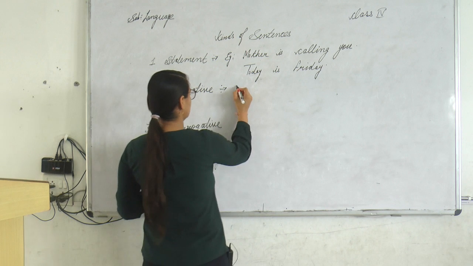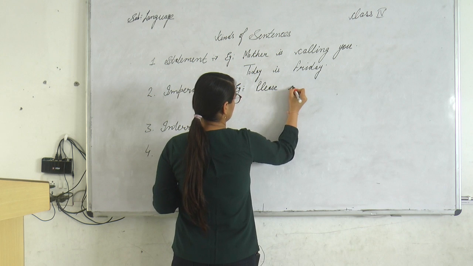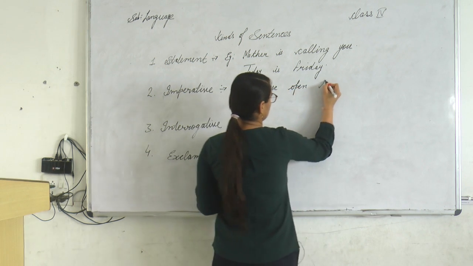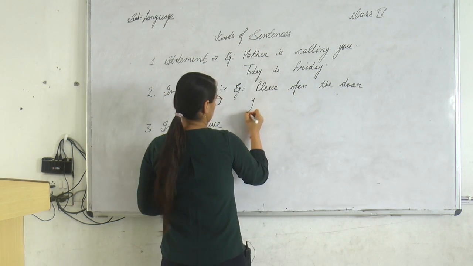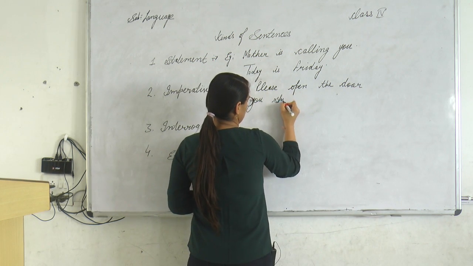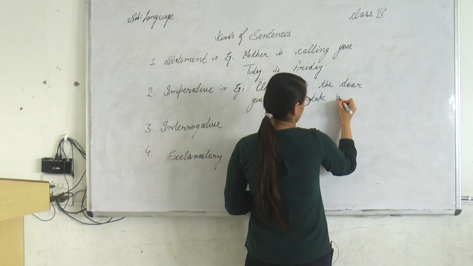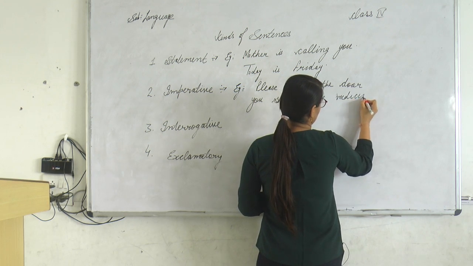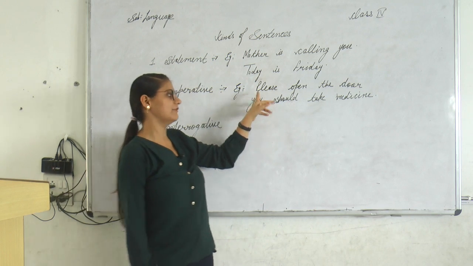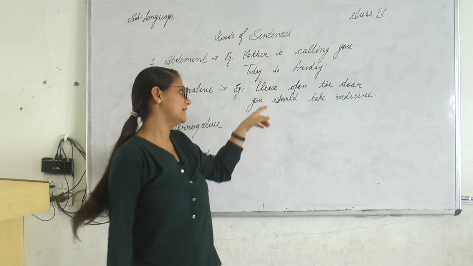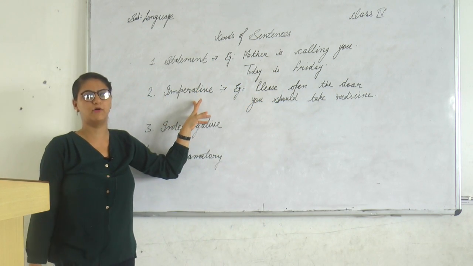For example, please open the door. Now someone is requesting someone that please open the door. So here is a request, so it is known as imperative type of sentence.